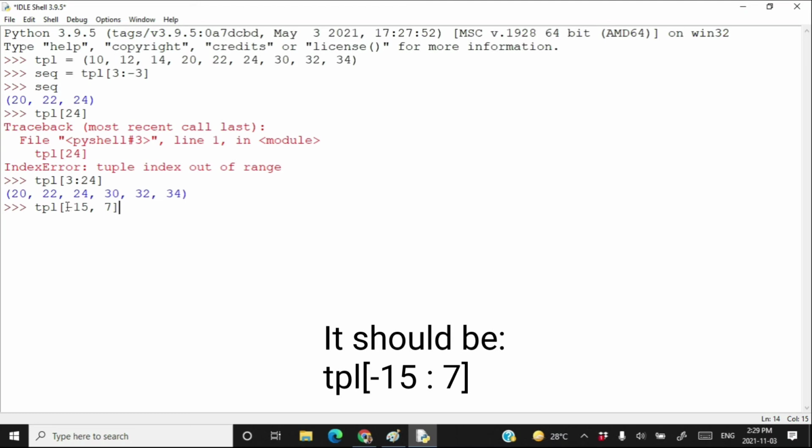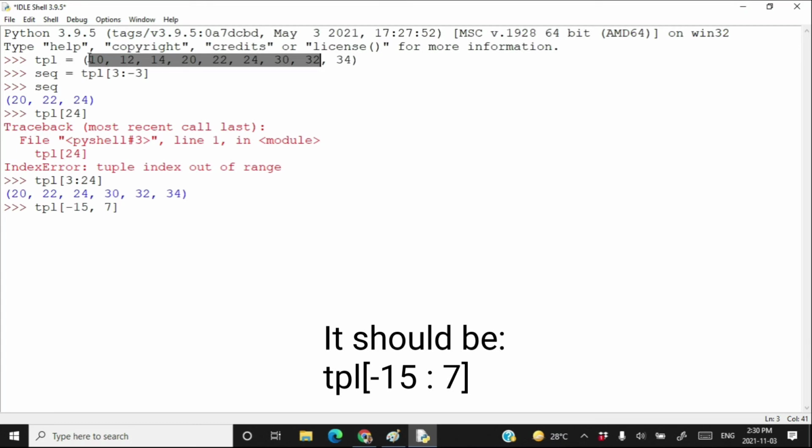And here they are saying you to start from -15. So don't worry. In this case, just start from the beginning and go up to 7. So 0, 1, 2, 3, 4, 5, 6 and 7. Always count positive index starting from 0 and always count negative index starting from -1.